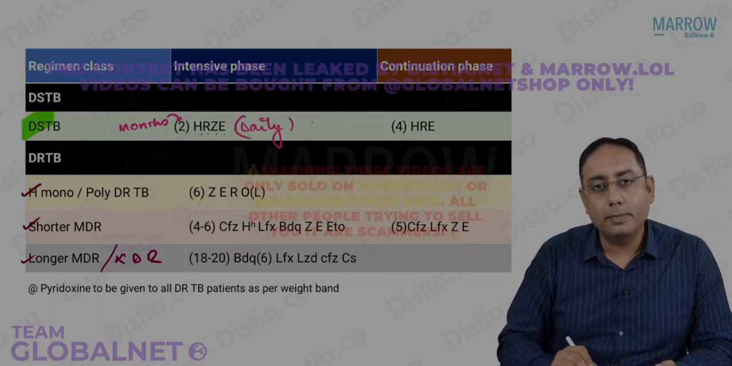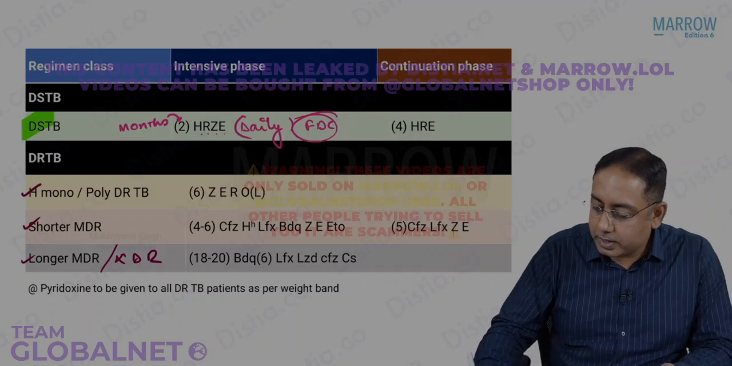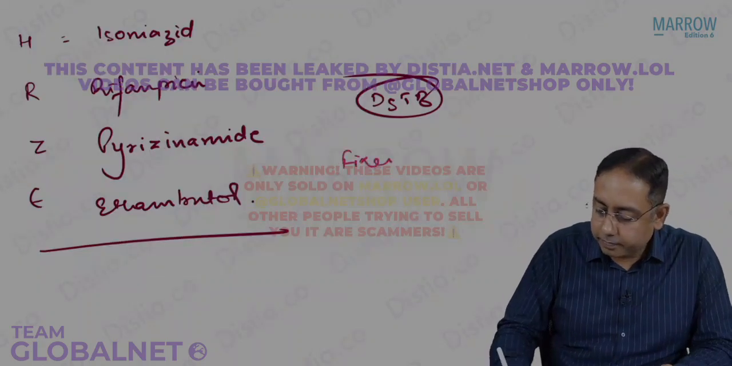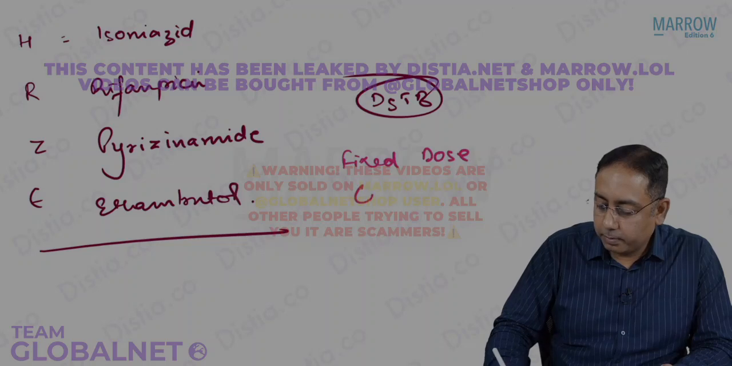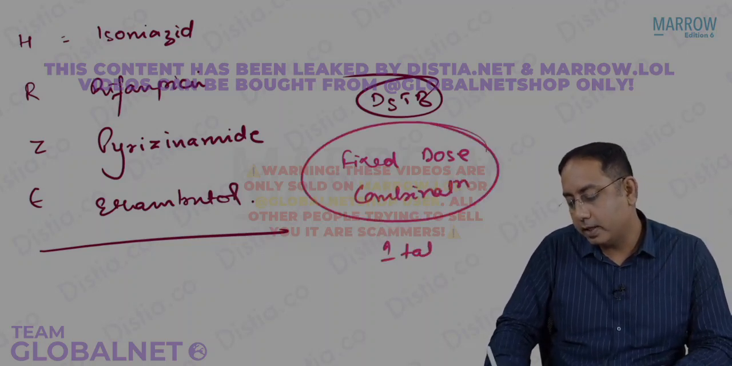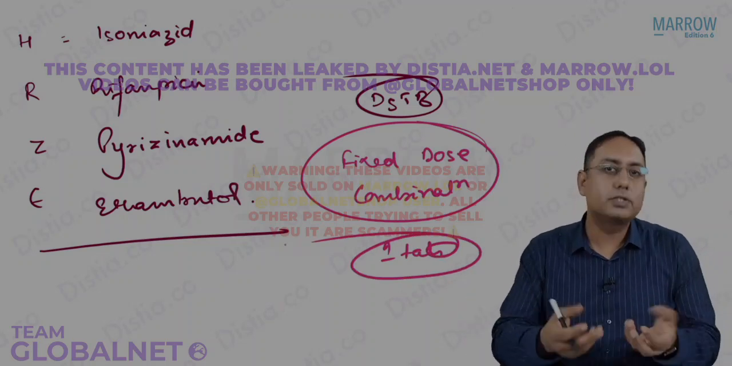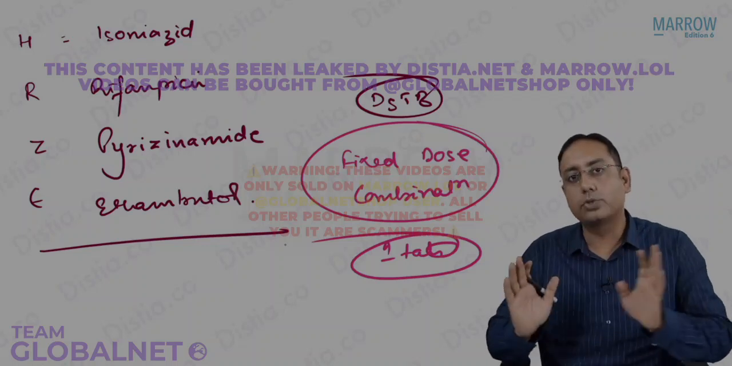These tablets are always FDC. What do you mean by FDC? FDC stands for fixed dose combination. So what do you mean by the fixed dose combination? That means in a single tablet we are going to give the H, R, Z, and E, everything together. That is called as FDC. It is fixed dose combination.